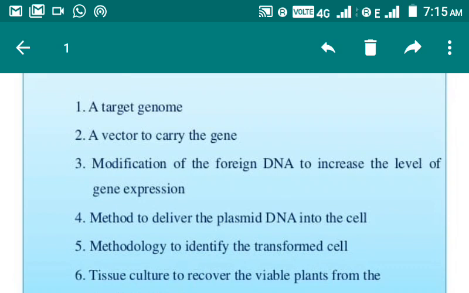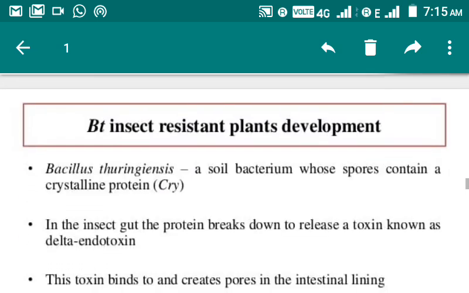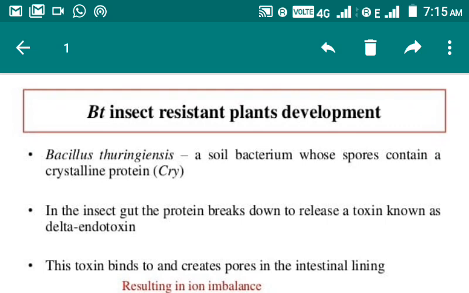Fifth is methodology to identify the transformed cell. Next is tissue culture to recover the viable plants from the transformed cells. Now BT insect resistant plants development.